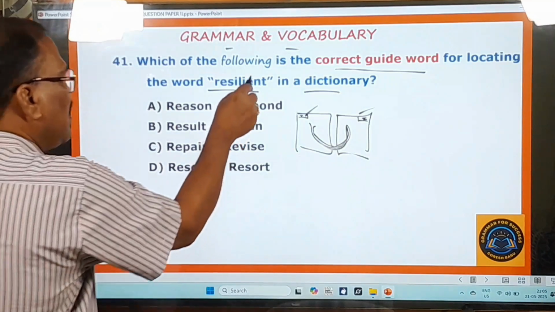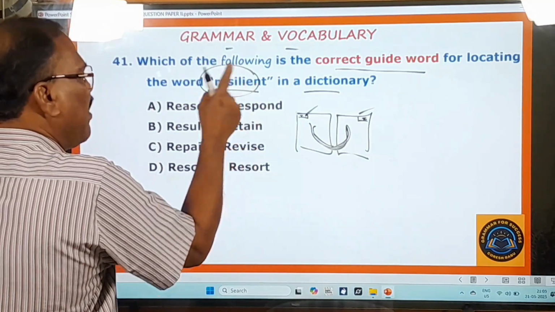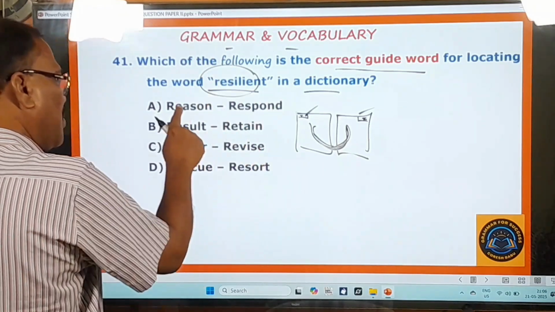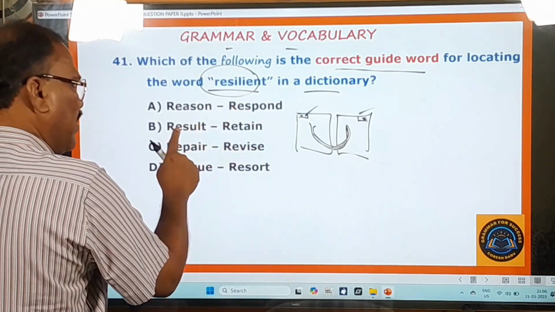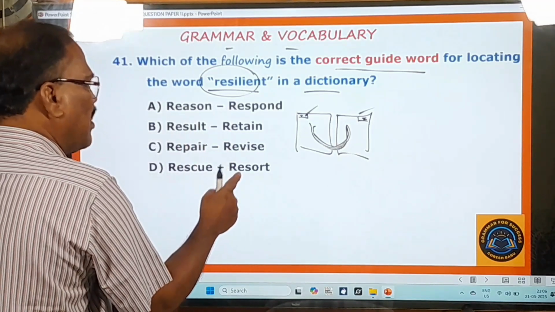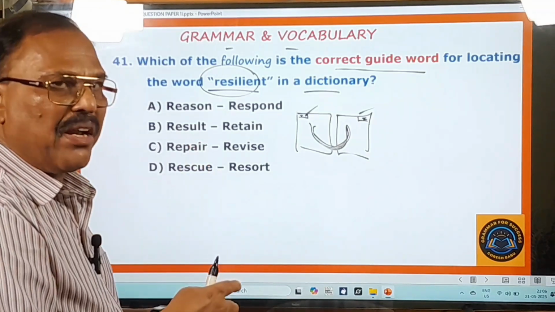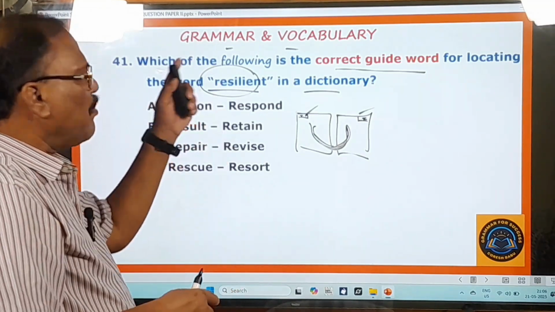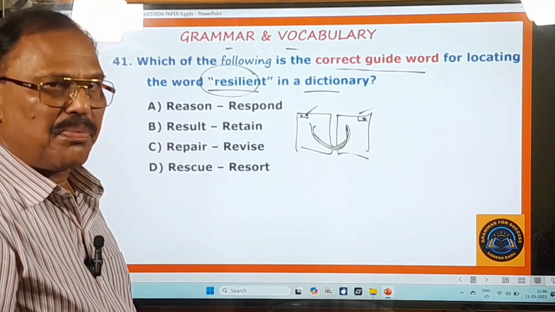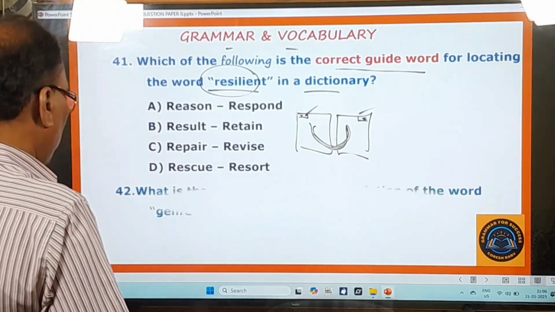So here this resilient is there. Where does this resilient fall? Where can you find this resilient in the dictionary? Between which pair of guide words? You have to point out that one. About this variety of question, I would like to give you an elaborate explanation in the explanation video. This is the first question. Move on to the next question.